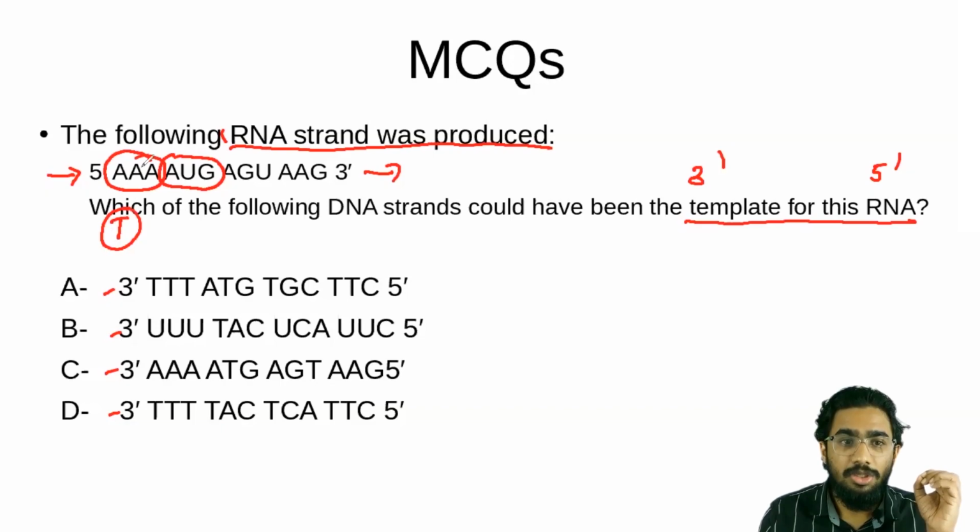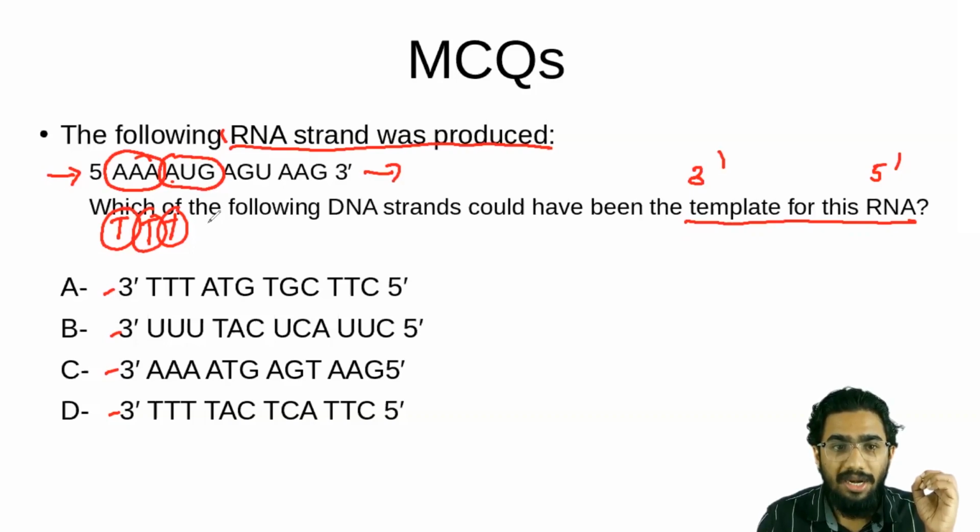Thymine will be there. So there are 3 adenines, so there will be 3 thymines, TTT, and the next one will be AUG. For adenine I told you it will be T, and uracil will be coming. Actually there is no uracil in your DNA sequence, and you have to think of this uracil as a thymine. Why? Because thymine is replaced by uracil in an RNA strand. For thymine, adenine will be coming. For guanine, a cytosine will be coming.